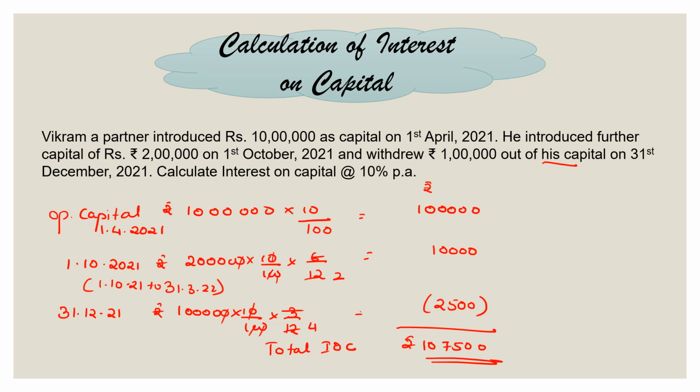So this is one way of calculating. Now, there's another way in which you can calculate the same thing. I will show you the second method of calculation. Here we know he introduced rupees 10 lakh, and when was it introduced? On 1st April 2021. Therefore, this amount was there in the business from 1st April 2021 to when?